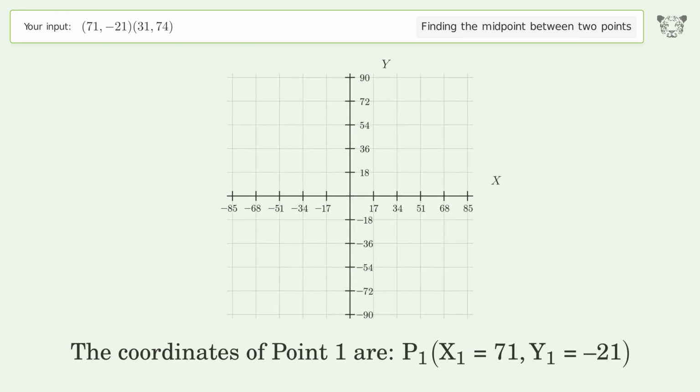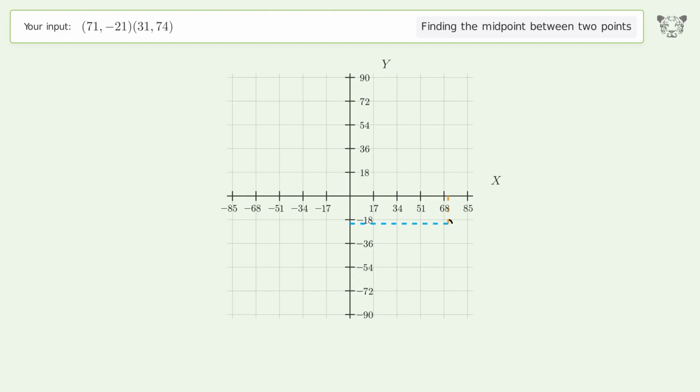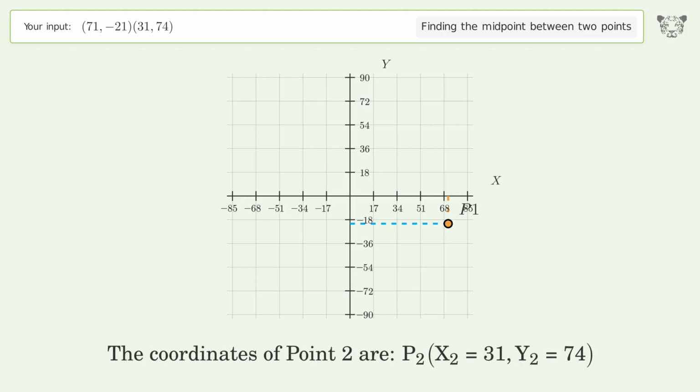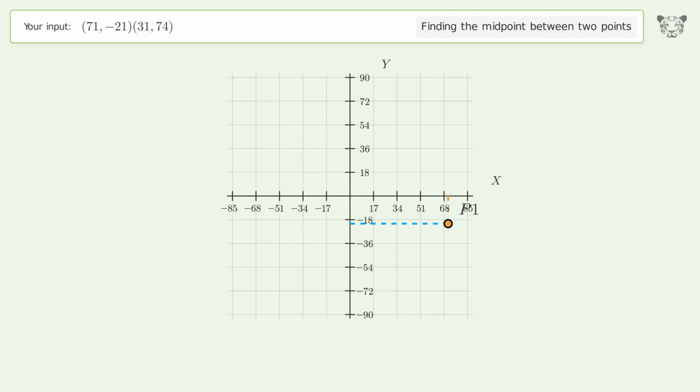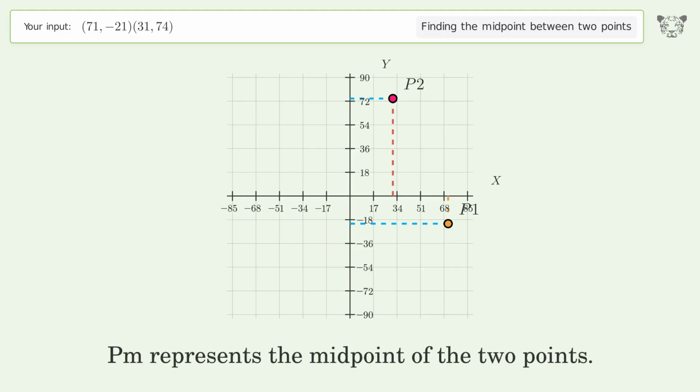The coordinates of point 1 are x1 equals 71, y1 equals -21. The coordinates of point 2 are x2 equals 31, y2 equals 74. PM represents the midpoint of the 2 points.